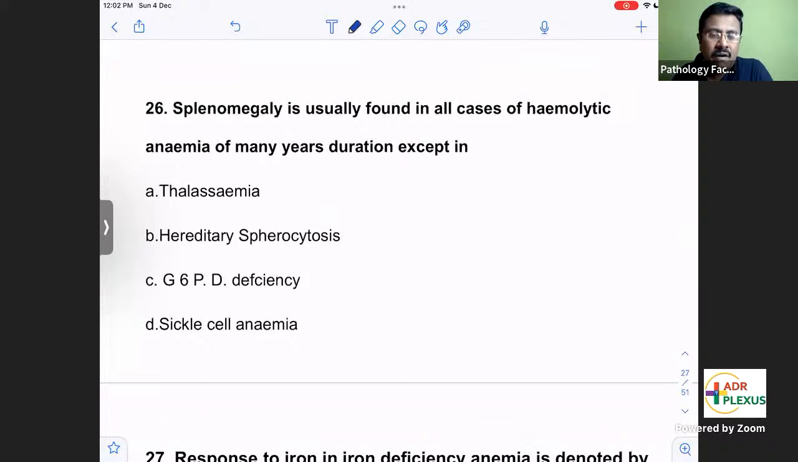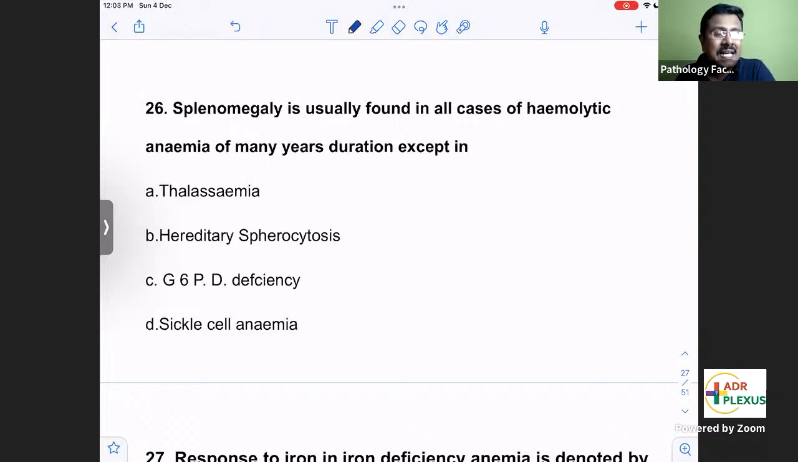Splenomegaly is usually found in all cases of hemolytic anemia of many years duration except. Splenomegaly will be there in thalassemia, massive splenomegaly, and hereditary spherocytosis. In hereditary spherocytosis, splenectomy is usually the first treatment they will try. In G6PD deficiency, there will be splenomegaly.